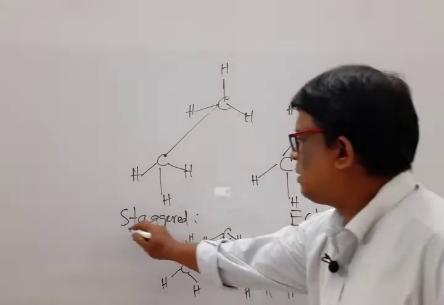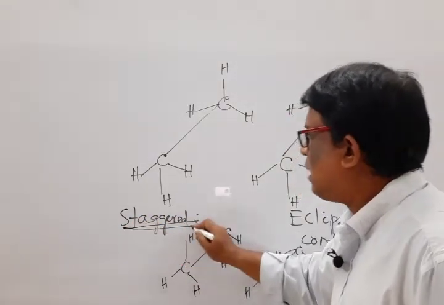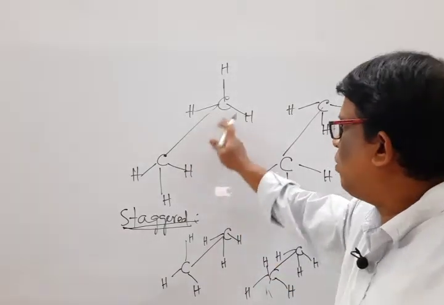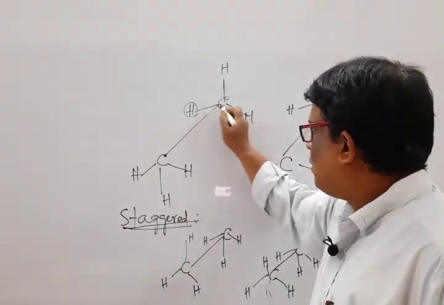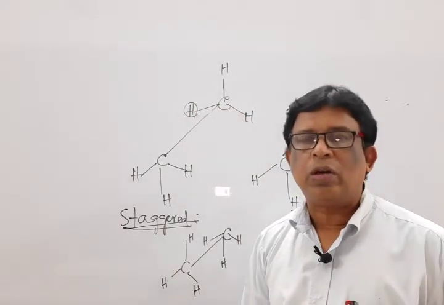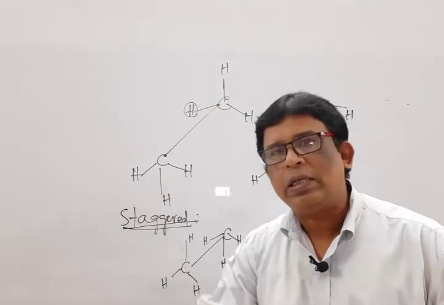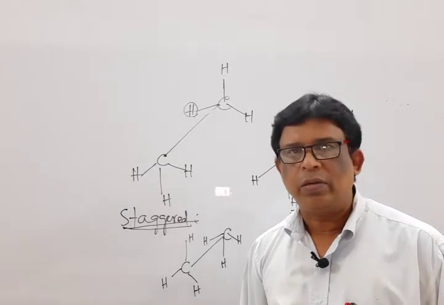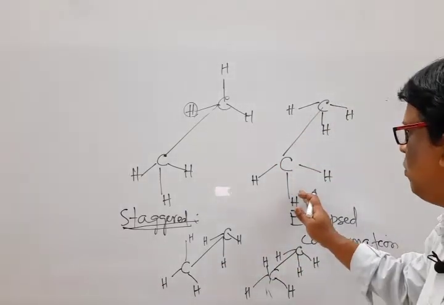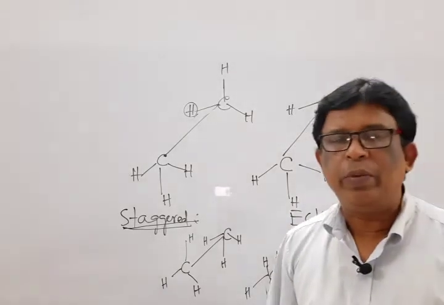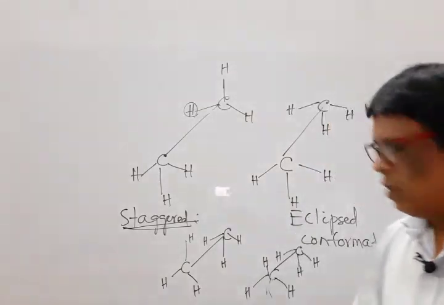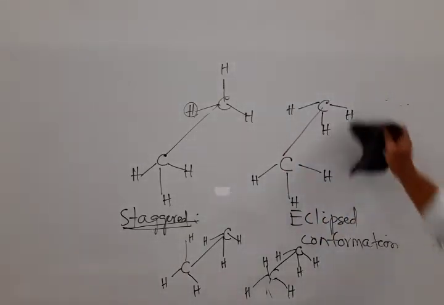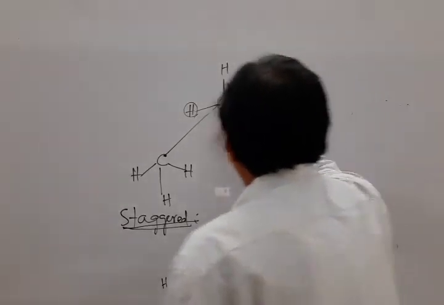Mark that. What do we mean by staggered conformation or staggered form? That means due to this rotation around the carbon-carbon single bond, the hydrogen atoms which are tetrahedrally attached to the carbon atom are completely staggered. That means they move away from each other. And in the eclipse form, they move nearer to each other. So note down the two structures and also we write what we mean by staggered form and eclipse form.